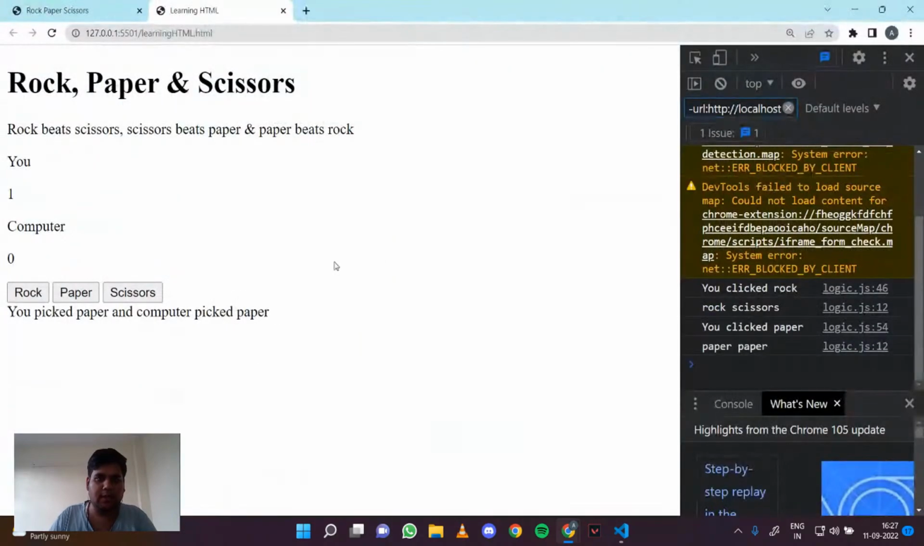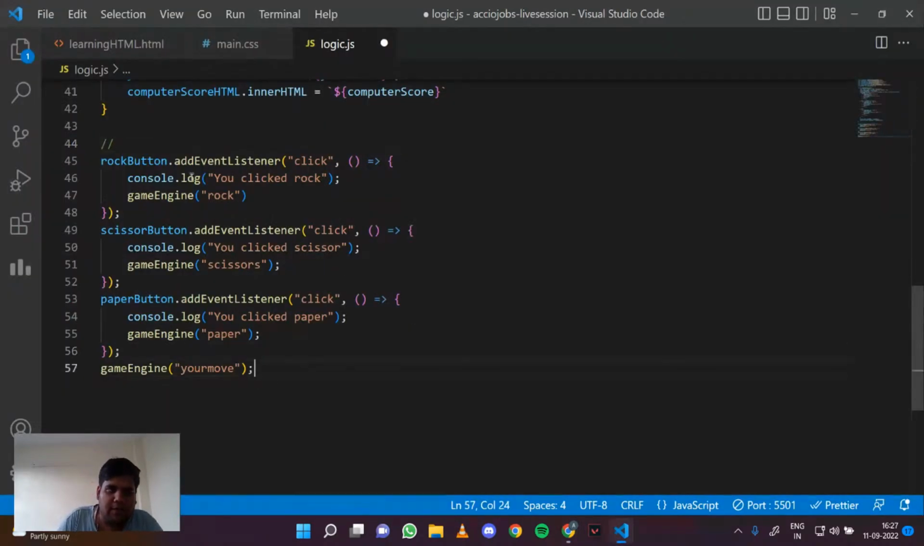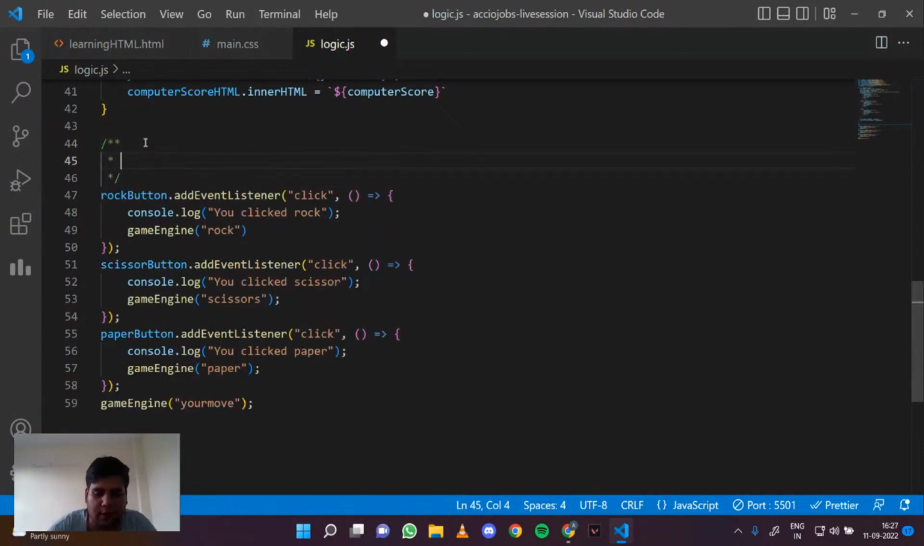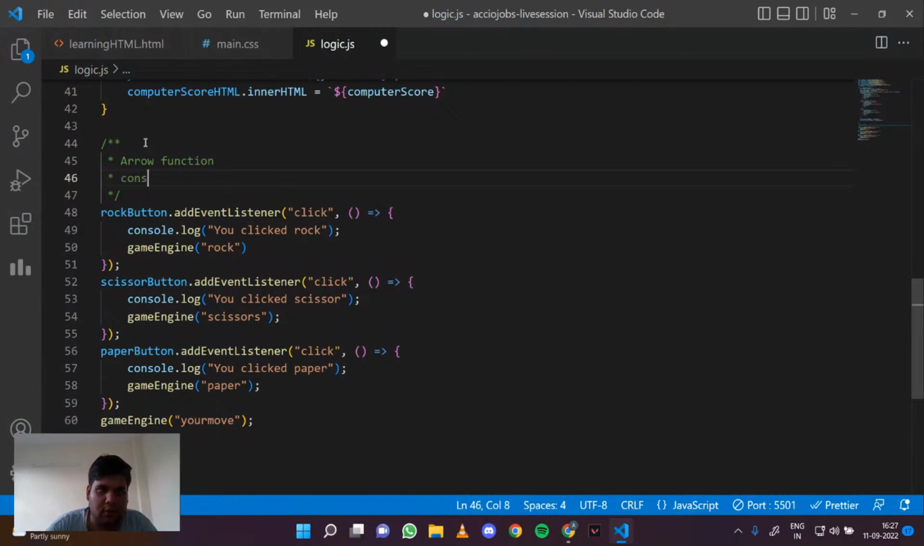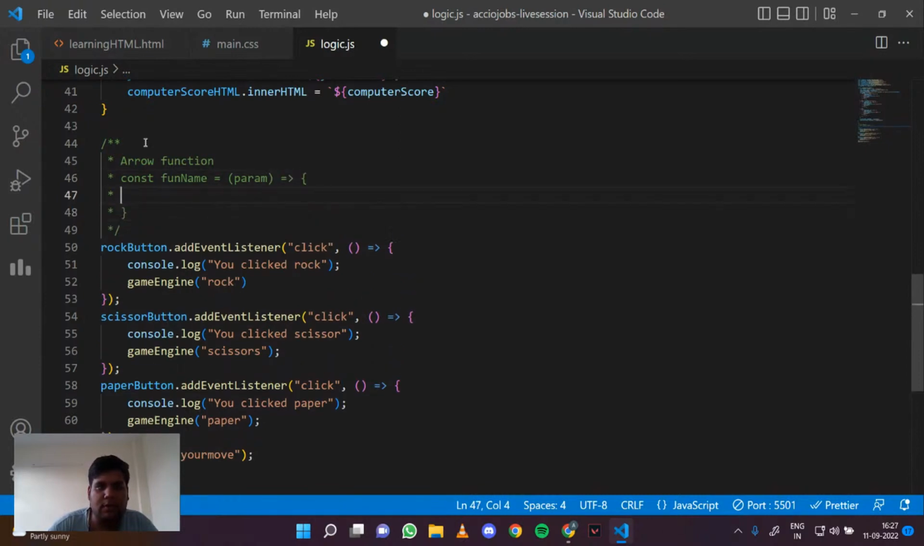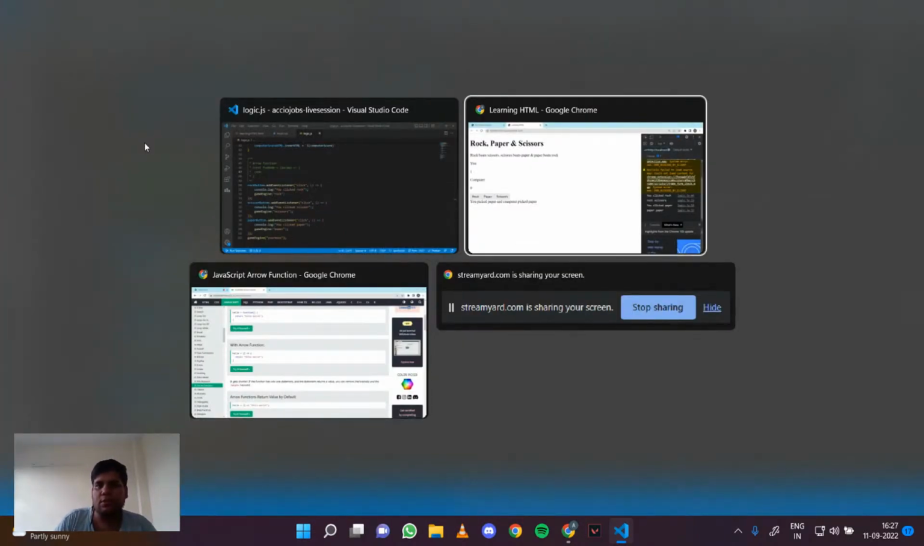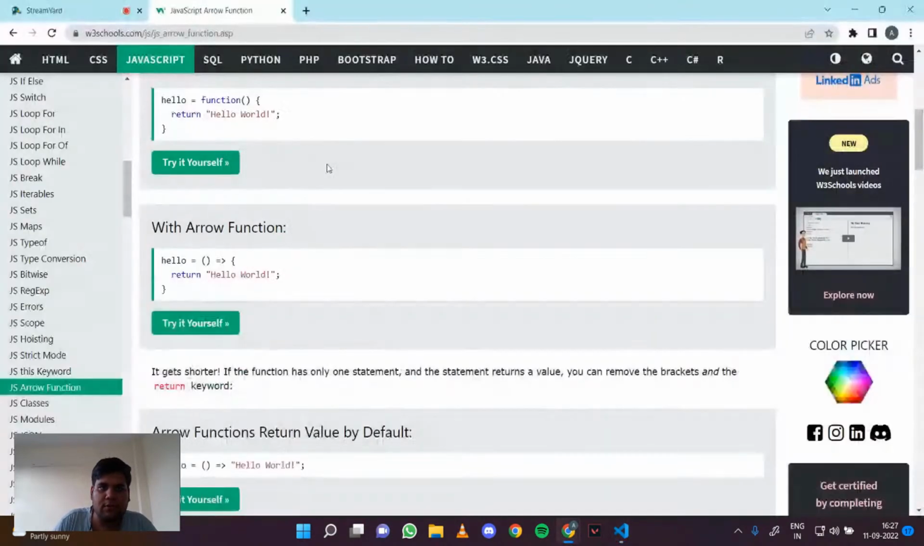So basically, it is something like this. Arrow functions are something like this. That const, let's say, function name equal to parameters in parentheses, then an arrow, and then your code. This is how you do arrow functions. Nice question. I think I did not tell about it, but nice question.